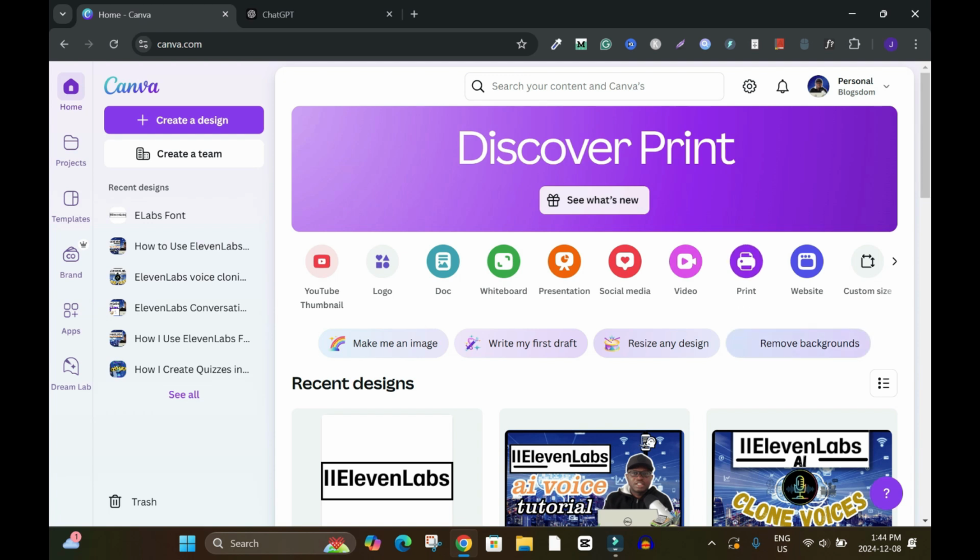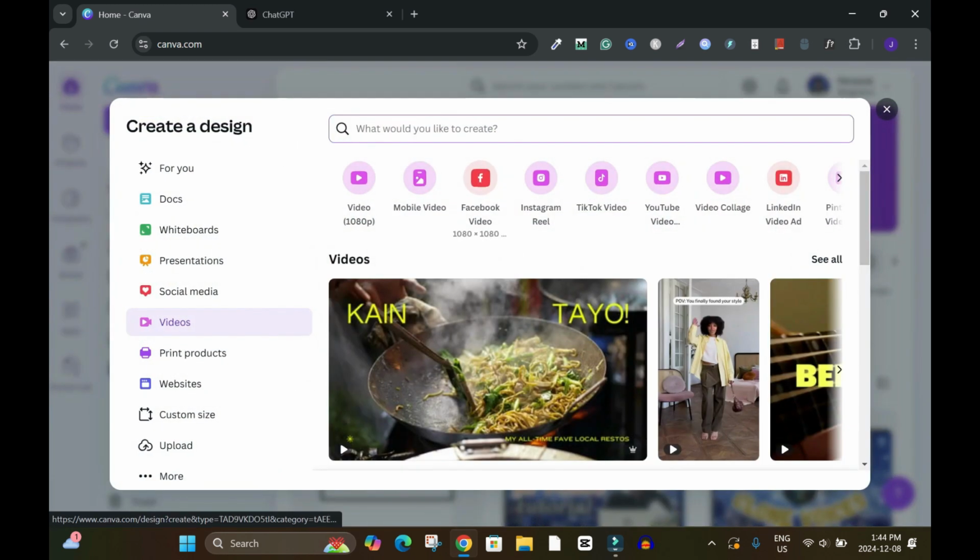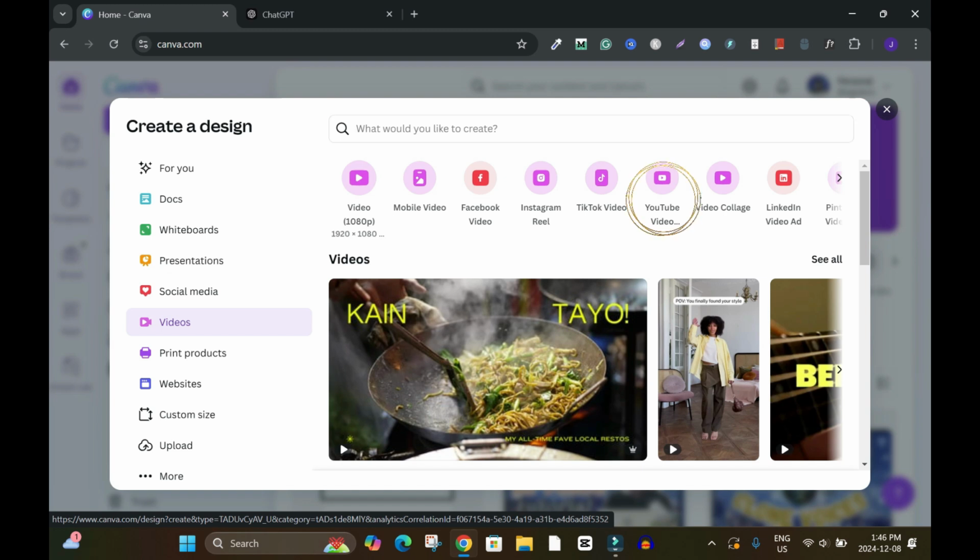If you don't have a Canva account, I'll drop the link in the description box. Hover on the video because you have a lot of menus here. I will create a video, so I'll click on video, and these are the video templates. If you want to create a YouTube short video, use TikTok video to create that. Also, you can use mobile video. Size is the same, but in today's video, I'll create a longer video. All right, so I'll click on this one, the 1920 by 1080 pixel. So I'll click on it.